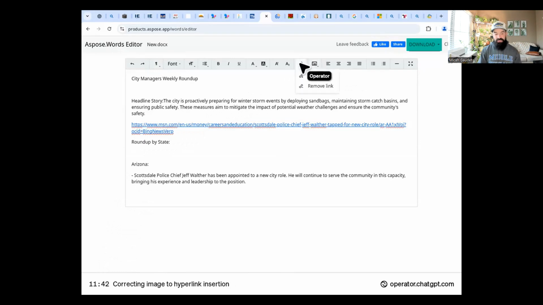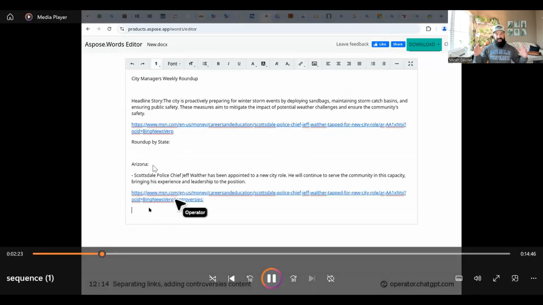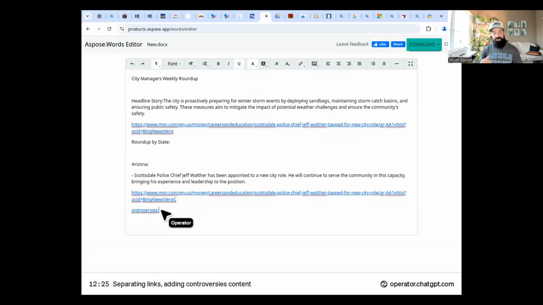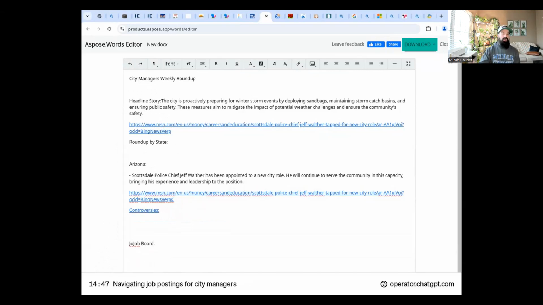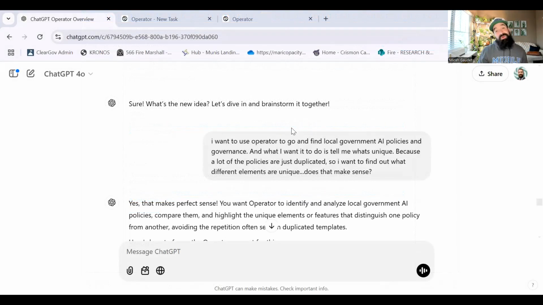It's editing it as you go along. And so it's basically drafting this for us. This is a video. It's already created. Operator's doing that. You can see the cursor of the Operator next to it. It's going through and putting all the information in there. But it did all that work for me because I gave it clear instructions. Pretty crazy, right? So you can see when we put in detailed instructions, the results are much, much better.